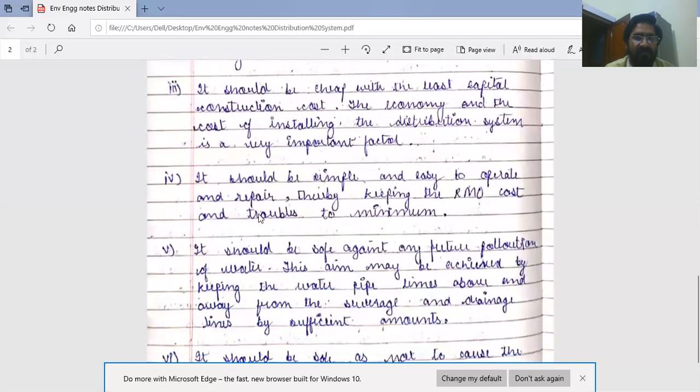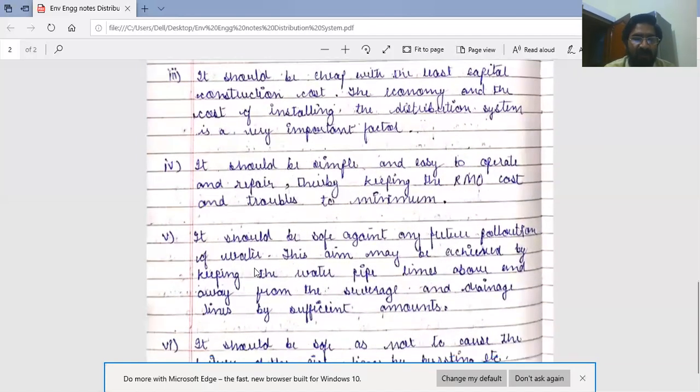Next requirement is, it should be simple and easy to operate and repair. The cost of any system is somewhat dependent upon the maintenance cost or repair. So, requirement of distribution system, it should be simple and easy to operate and repair, thereby keeping the RMO cost. RMO means running, maintenance and operation cost. Thus, thereby keeping the RMO cost and trouble to minimum.